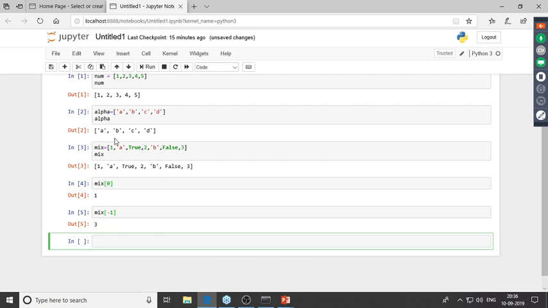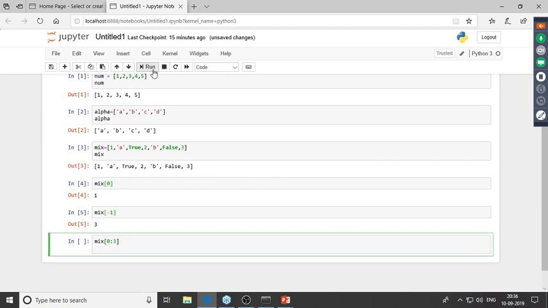Now let's say I wanted a sequence of elements starting from 1 to true. So then 0, 1, 2, and it has to go on till 3. So mix, I'll put in the braces over here. So it starts at 0 and goes on till 3. Now what you have to note over here is, the first term is inclusive and the last term is exclusive. That is, it'll start at 1 and then it'll go to 1 and 2. 3 would not be included. So we'll get the elements present at index number 0, index number 1, and index number 2. Now let me just click on run over here.